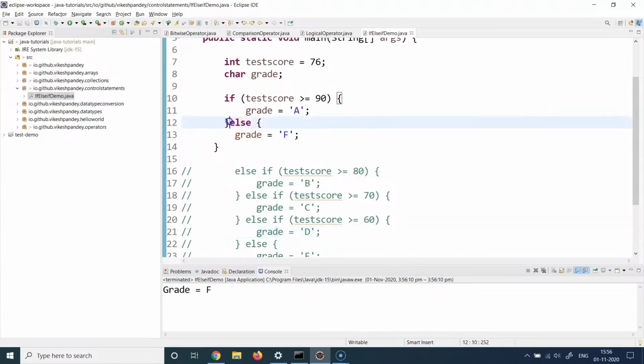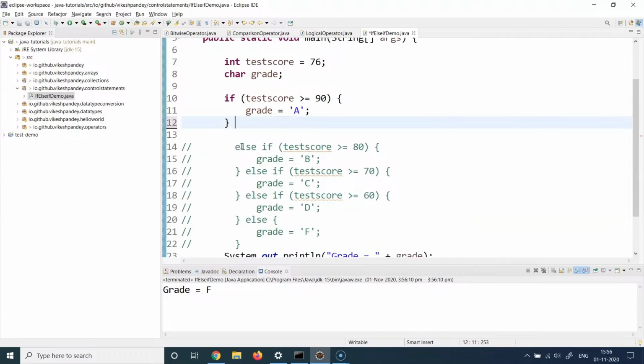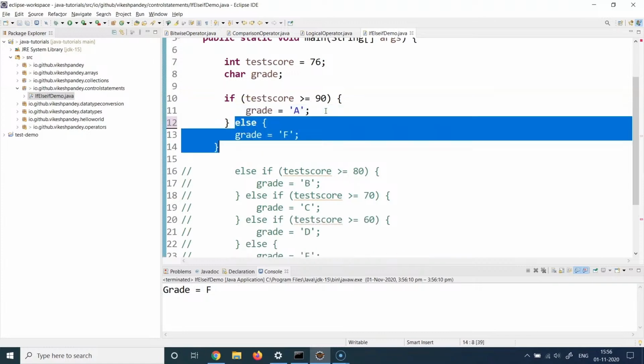In some cases, you might not need an else block. So else block is not mandatory. It's an optional block. If you want to remove this, and if you just want to do a sysout here, that is also fine. Sysout means system.out.println. For shorthand, we sometimes call it sysout. So you can do something here as well if you don't need the else block. If you need the else block, feel free to write it, but this is an optional block.